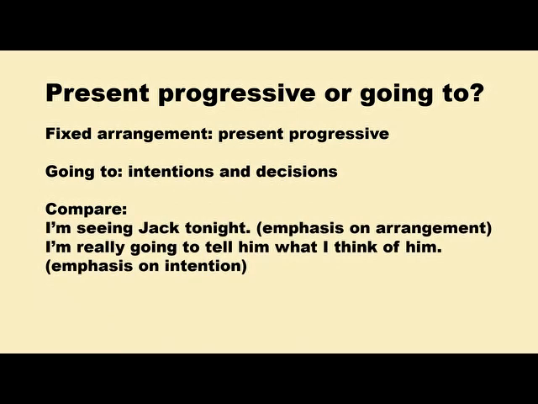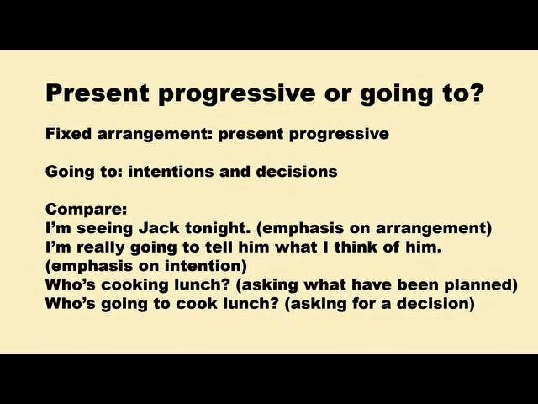For example, I'm seeing Jack tonight. The emphasis is on the arrangement. We have already arranged and the meeting is going to happen. I'm really going to tell him what I think of him. So here the emphasis is on my intention. I intend to tell him what I really think of him when I meet him. So I'm talking about my intentions to what to do when I meet him. So I use I'm going to.